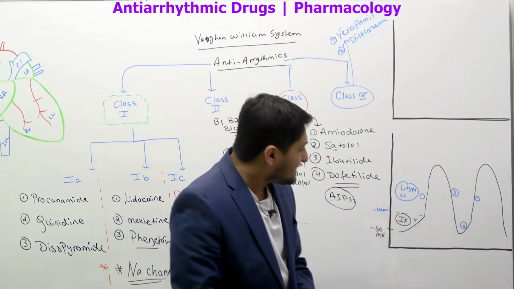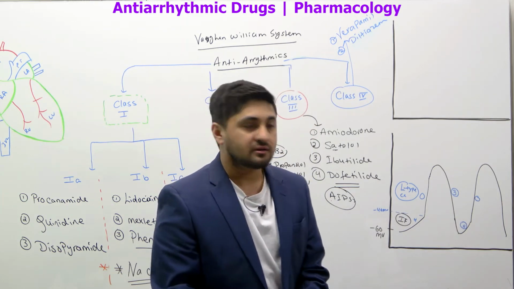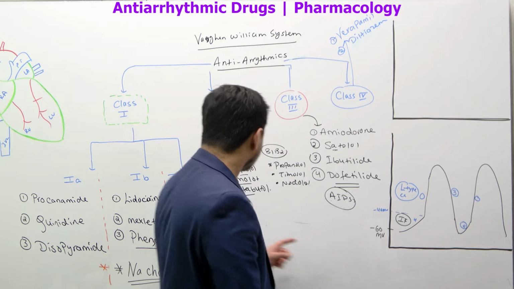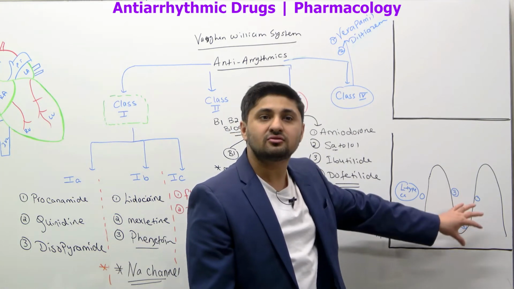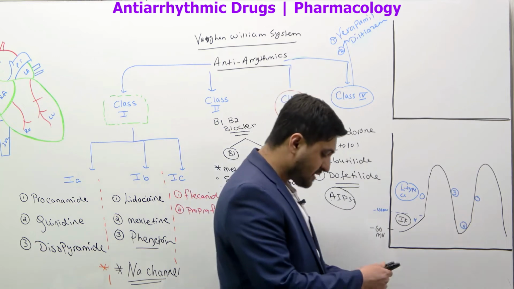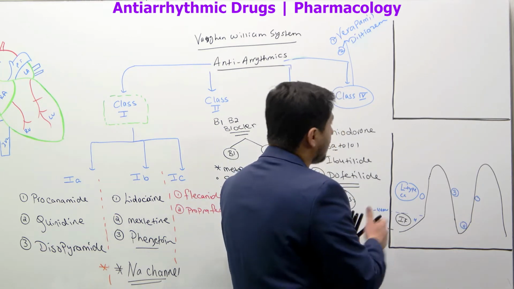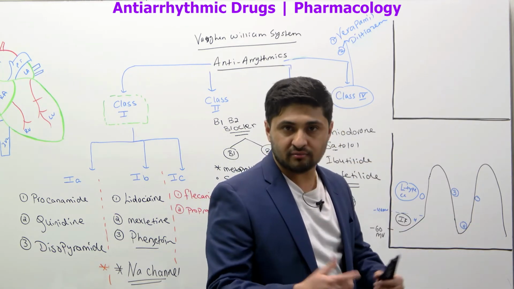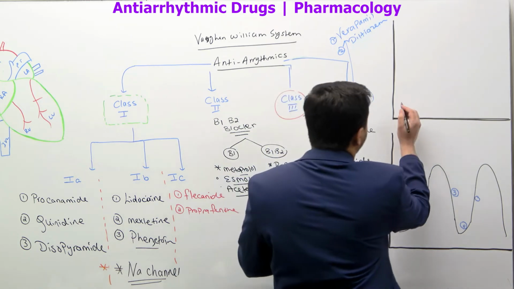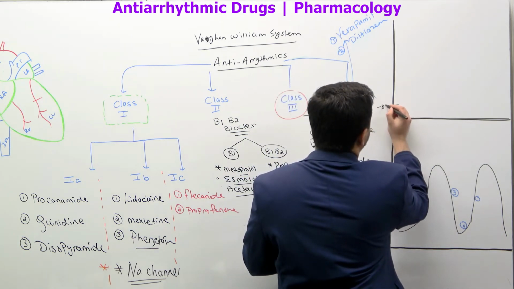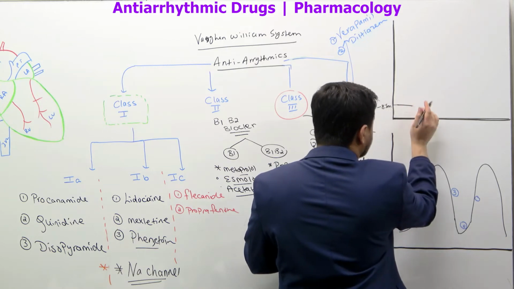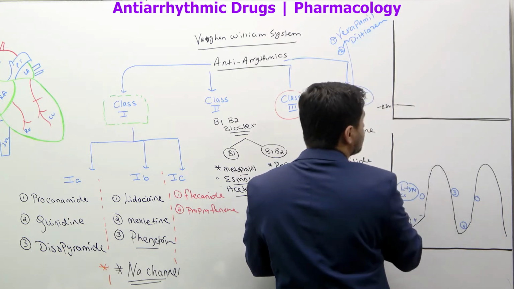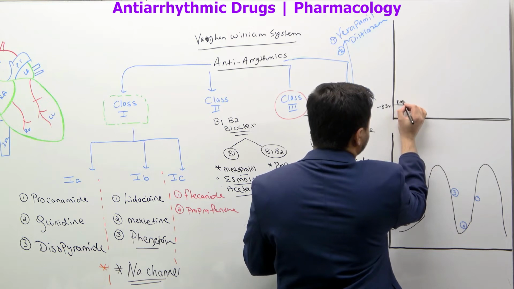This is what you get to see when it comes to the neural cells, either SN node or AV neural cells. This is how the graph depiction looks. This is a review, by the way. Now, if we talk about ventricle myocytes or atrial myocytes, their membrane potential is about negative 85 millivolts, and this is the resting membrane potential.